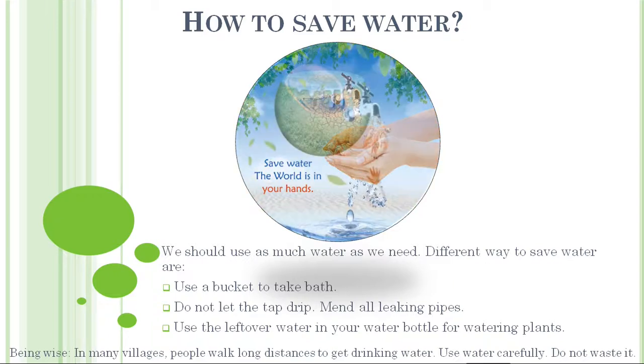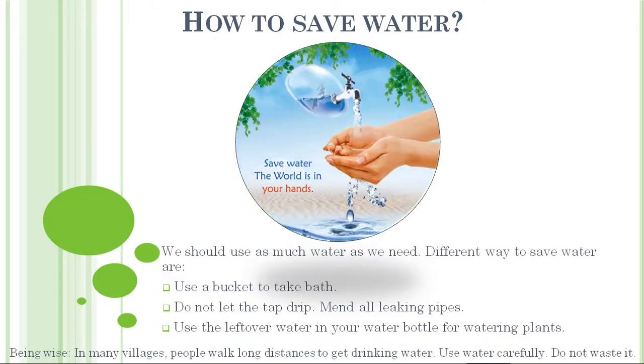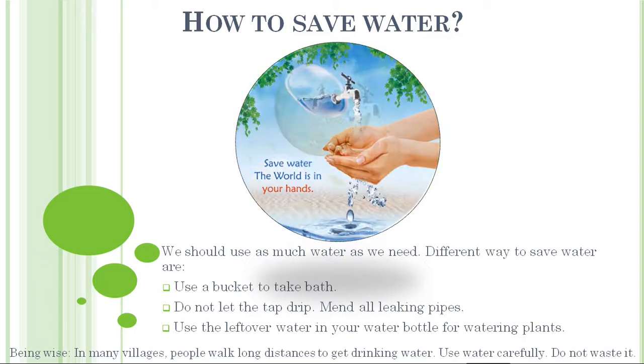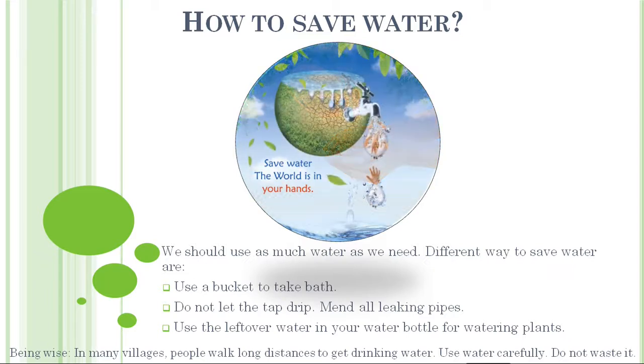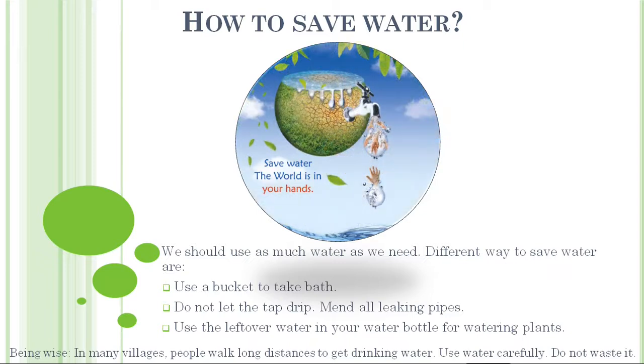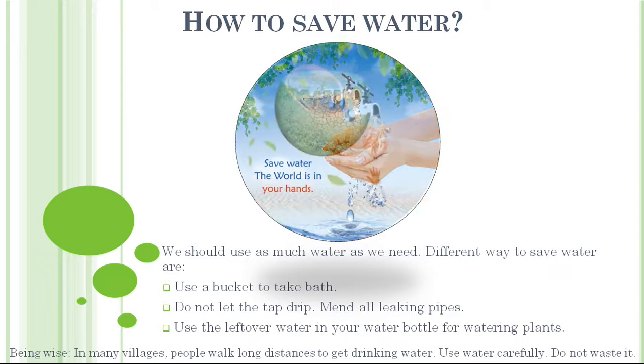They don't get drinking water. They have to walk miles to bring drinking water. So we have to be careful how we are using water. We have to keep this in mind.